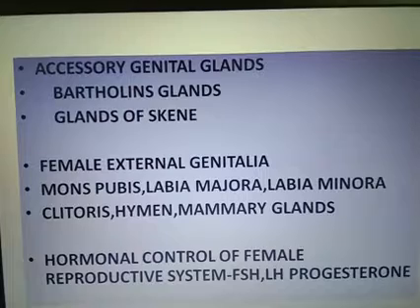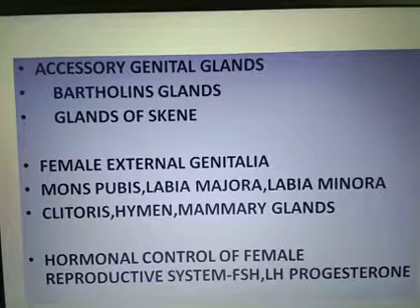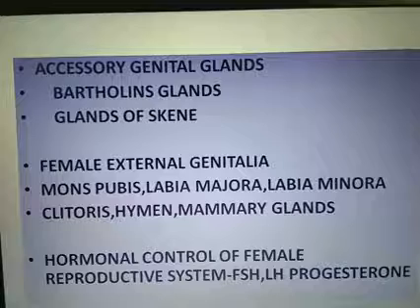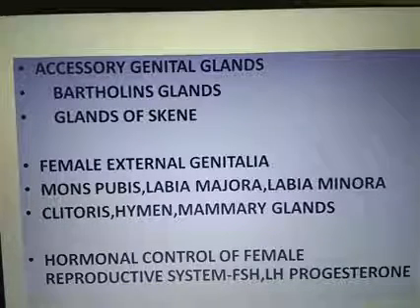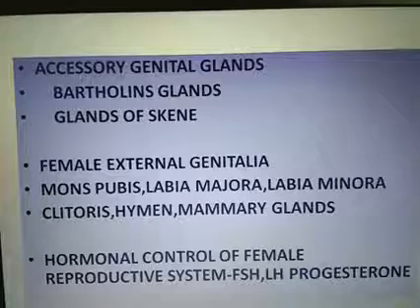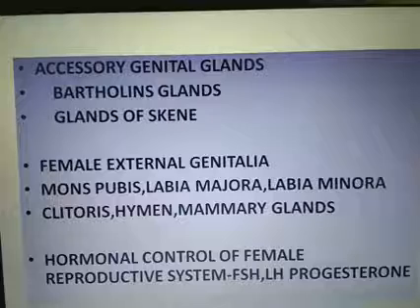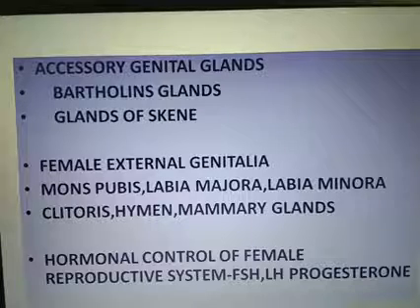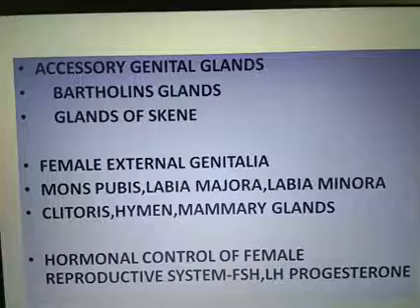Next, discussing the female external genitalia. The female external genitalia include mons pubis, labia majora, labia minora, and clitoris. The external genitalia are collectively called the vulva. Mons pubis is a cushion of folds of tissue covered by skin and pubic hair.